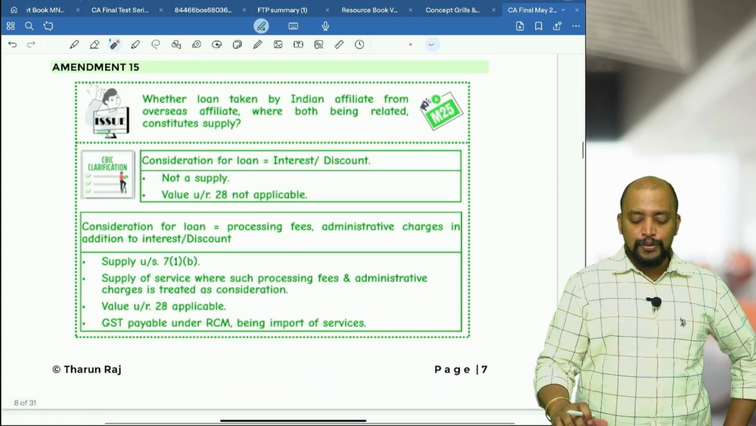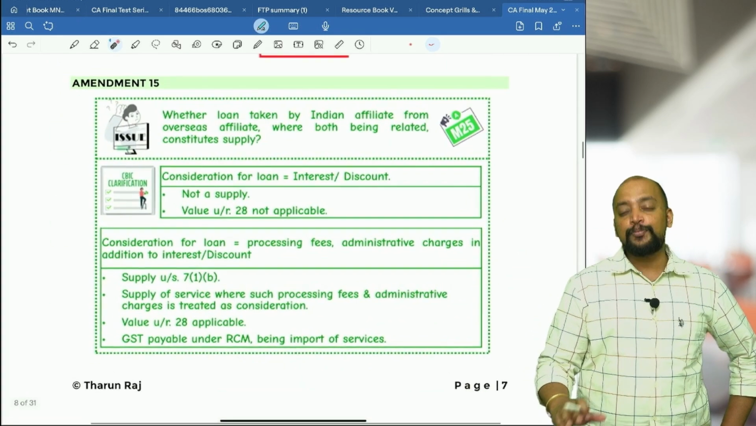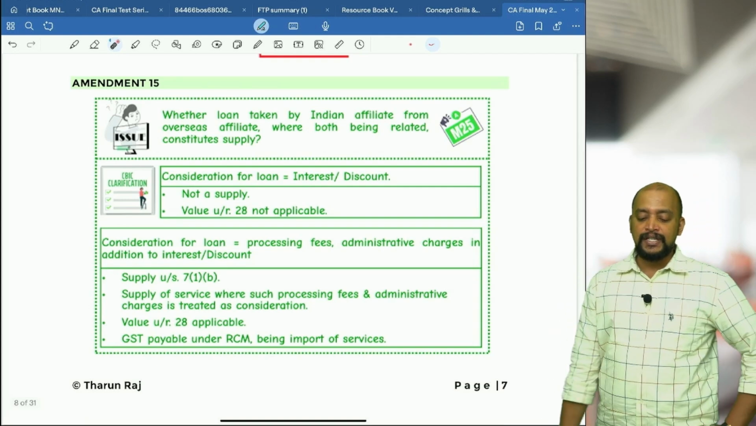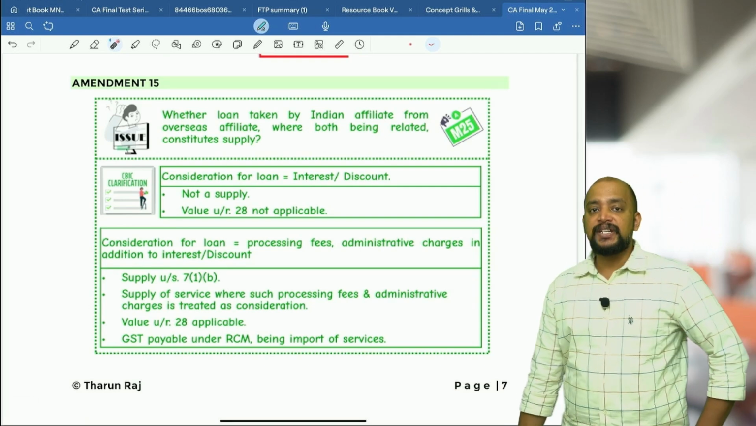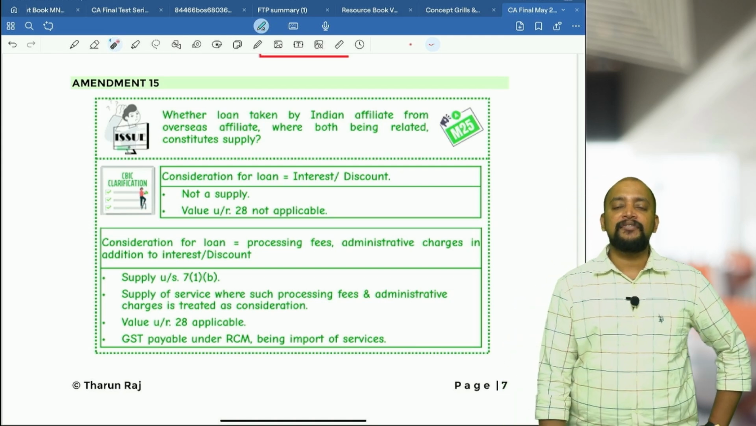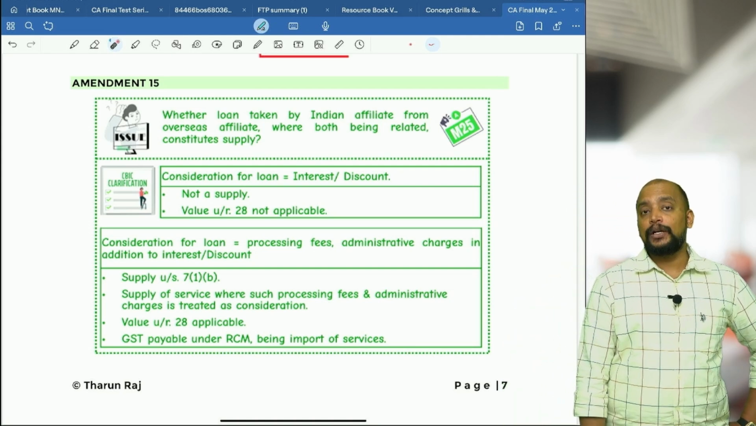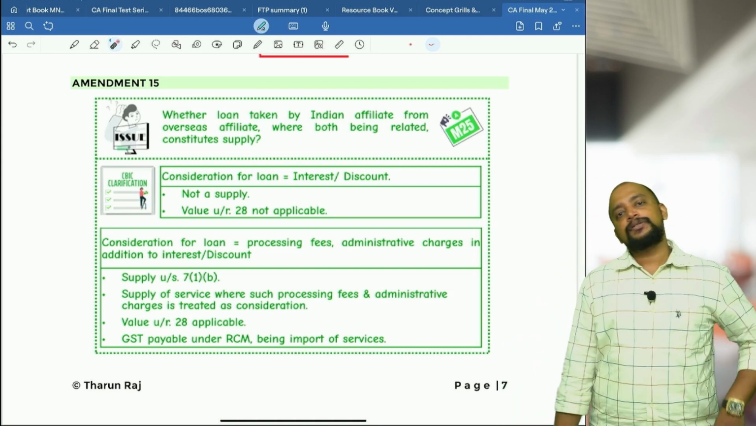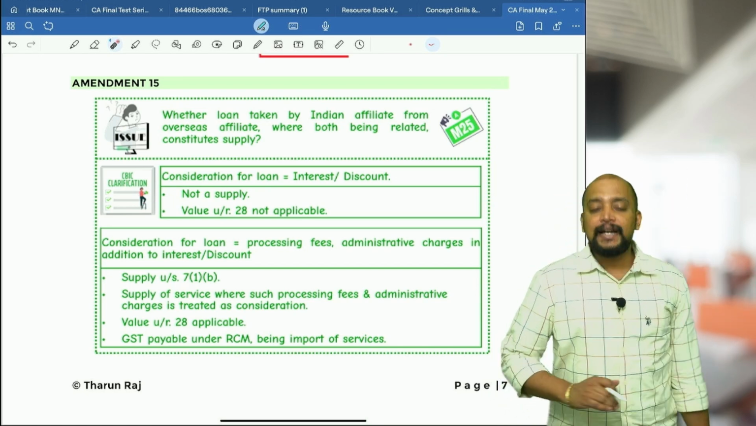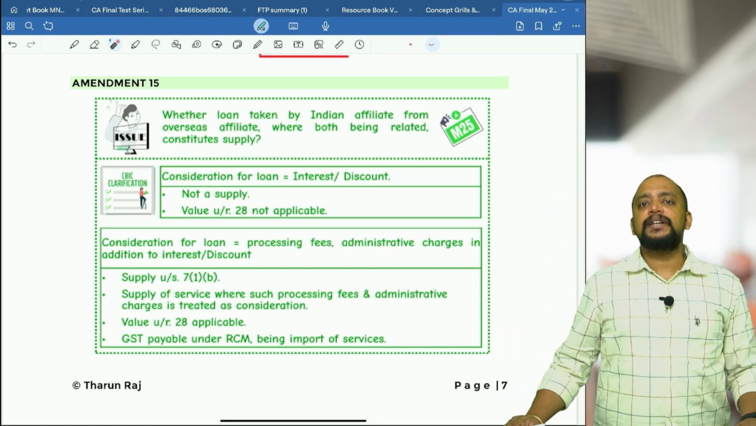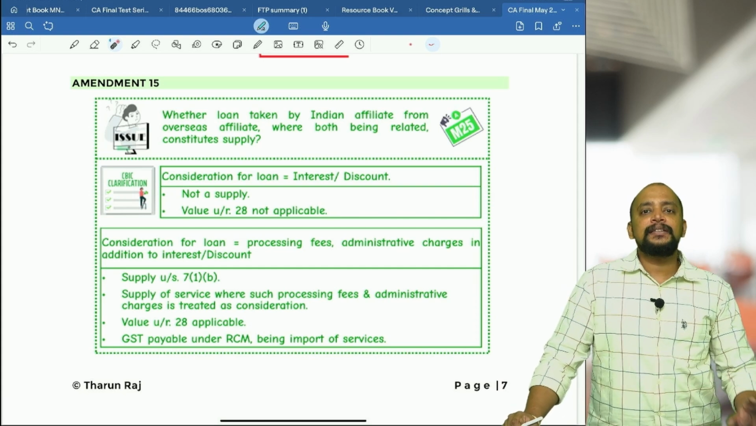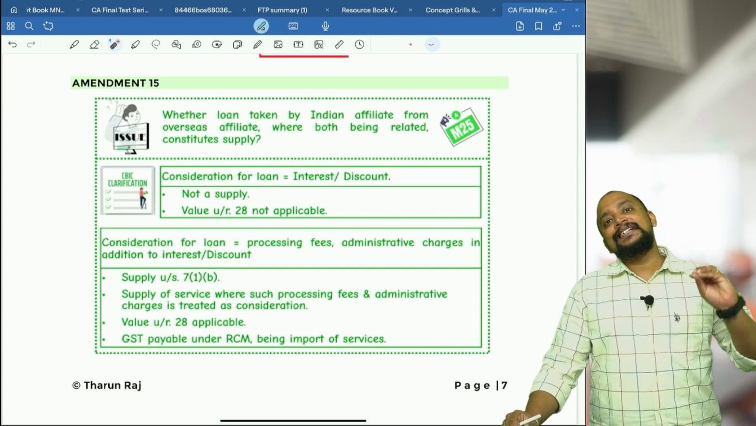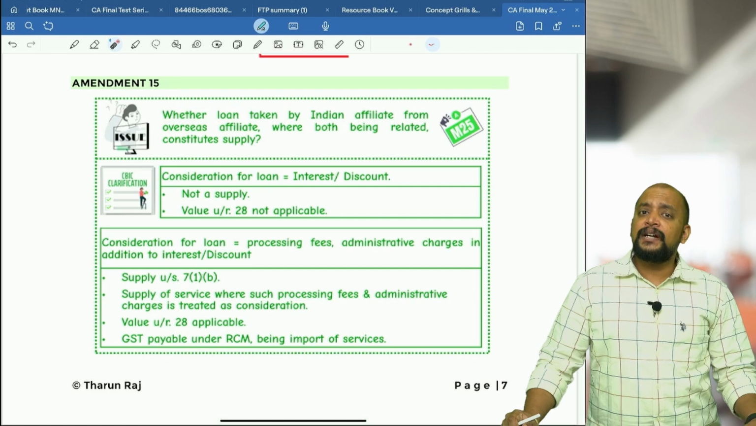Then there are 2 circulars related to this import of services. The first one, you see, usually what happens, there is an Indian subsidiary company or Indian related company affiliate, which is taking loan from a foreign affiliate. Okay, so there is a foreign holding company, say, and an Indian subsidiary company. The Indian subsidiary company takes loan from a foreign holding company, and for that loan the Indian subsidiary company is just paying the interest. Then in that case, will it be exempted?